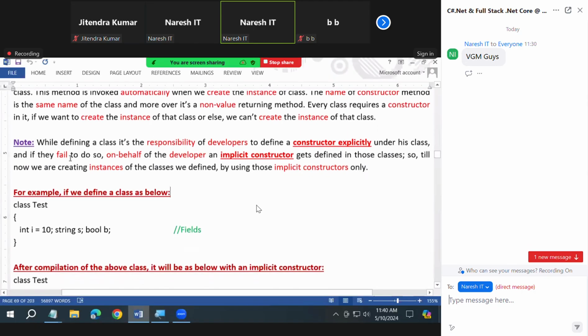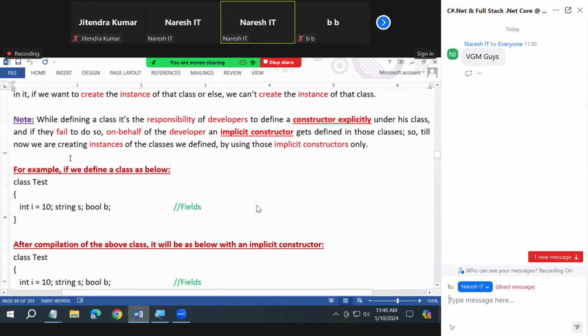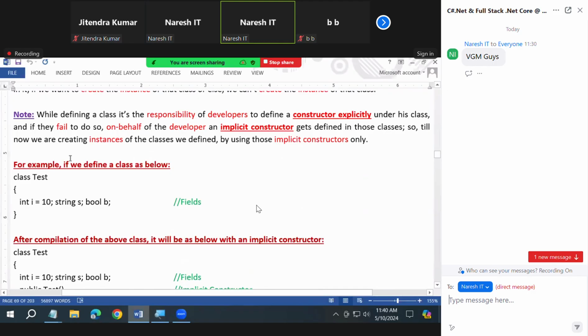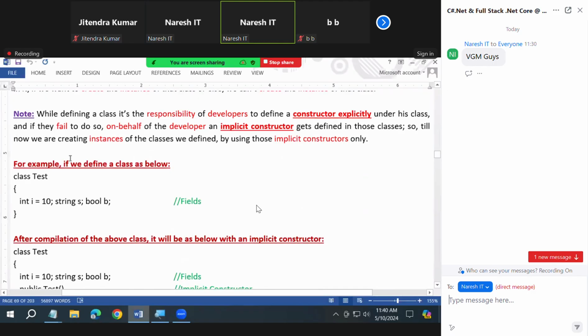Read the note. While defining a class, it is the responsibility of developers to define a constructor explicitly under their class. And if they fail to do so, on behalf of the developer, an implicit constructor gets defined in those classes. So till now we used those implicit constructors only.